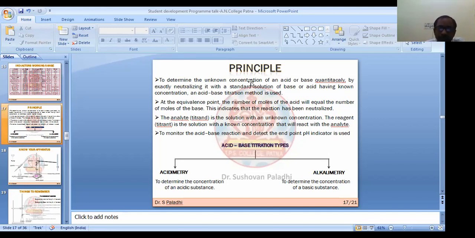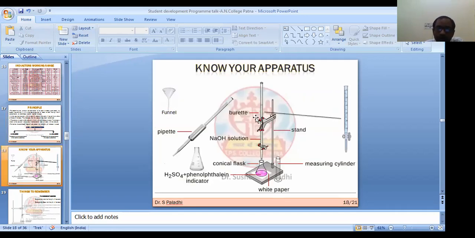Basically, we need one burette, one burette stand like this, one pipette, a funnel, a conical flask, white paper, a measuring cylinder, and some acid solution and basic solution. Maybe the acid solution, the unknown solution, and another most important thing is the indicator. So these are the common things which we should use for acid base titration.